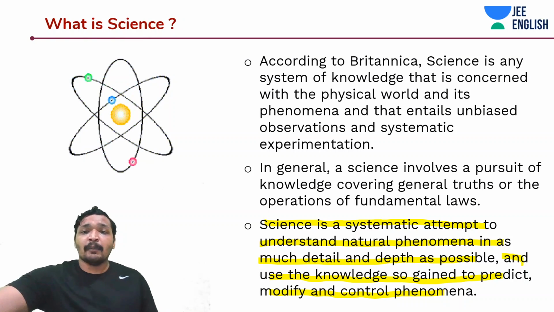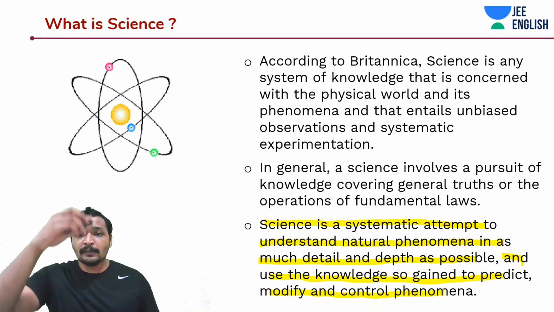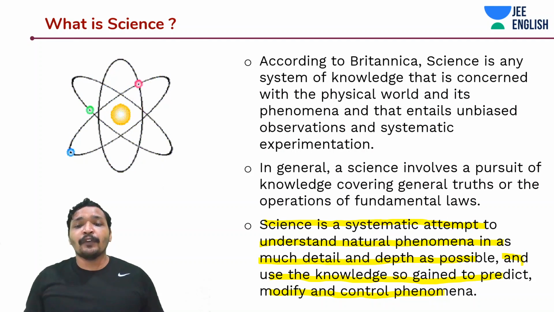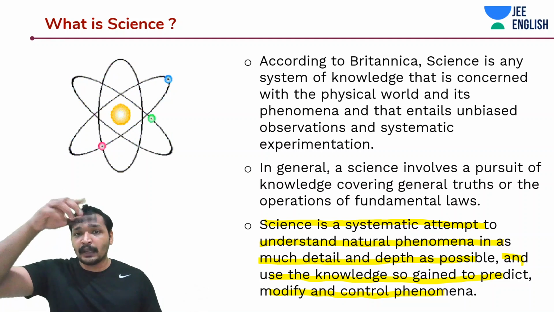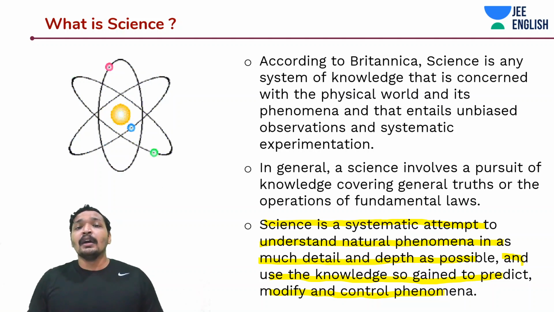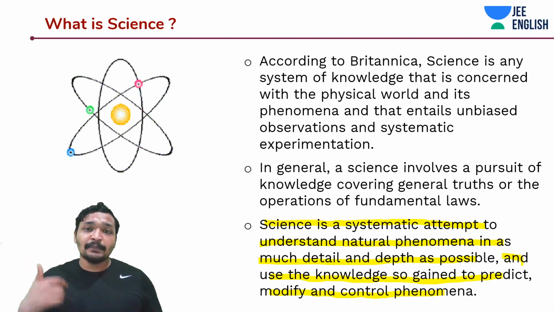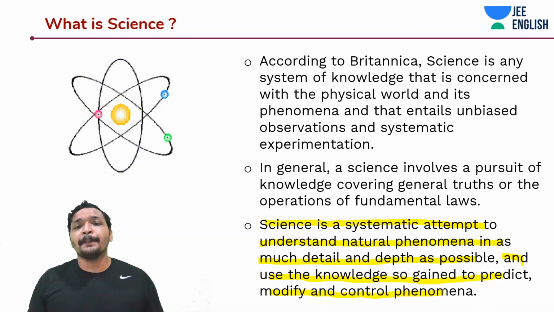So let's say I have a ball, it is falling down. How do I know that it is falling down? In this case it was just a remote, but it's falling down. Why is it falling down? You need to understand this natural phenomenon. I'm not doing anything, I'm just dropping it, letting it go through free fall. And I'm trying to understand in as much depth and detail as possible. I can just say it falls on the ground, that's it, a layman's term.